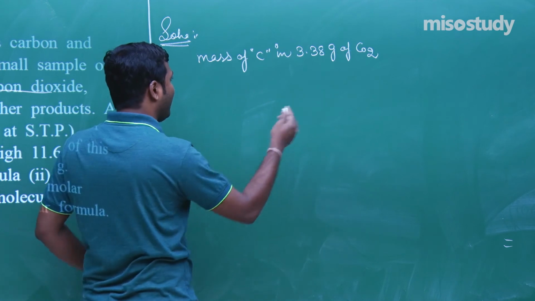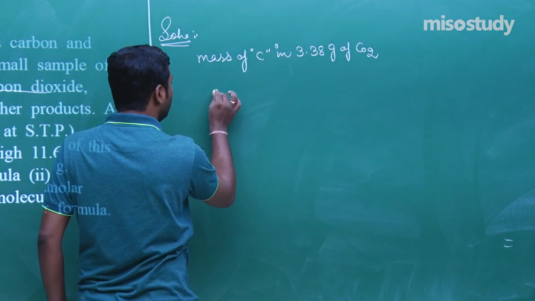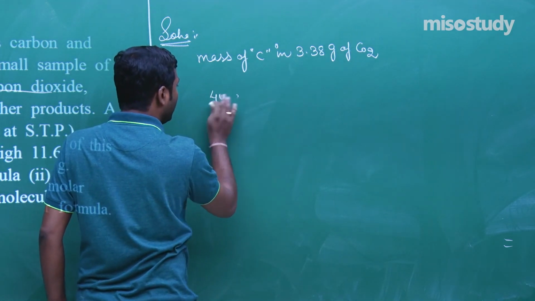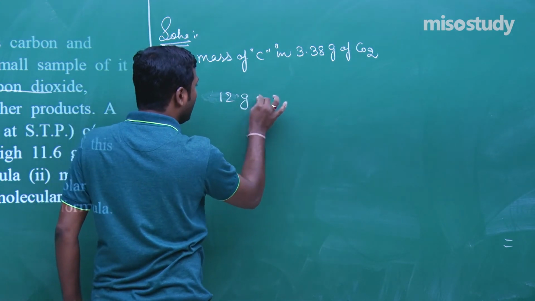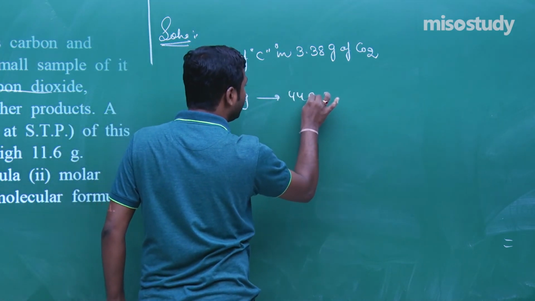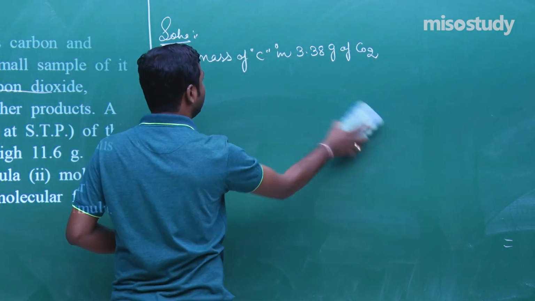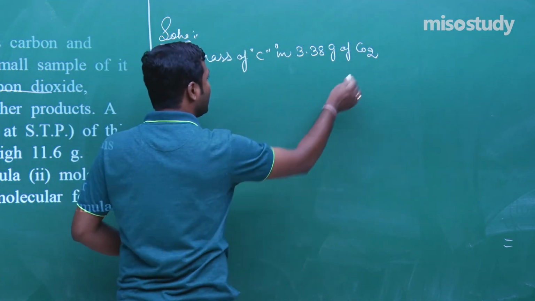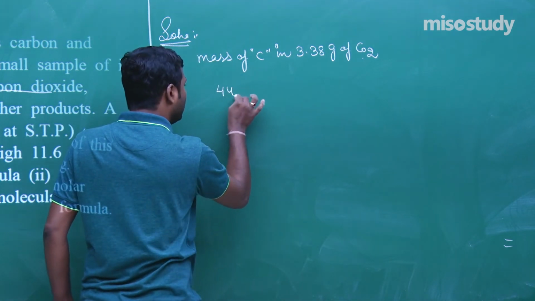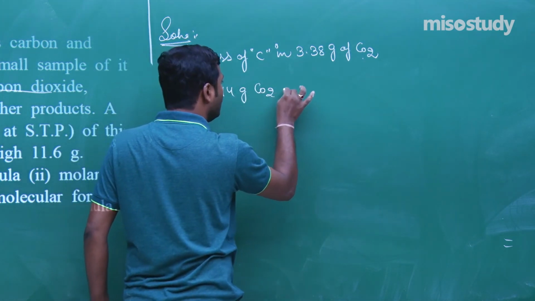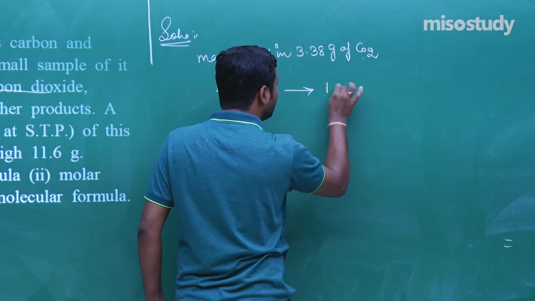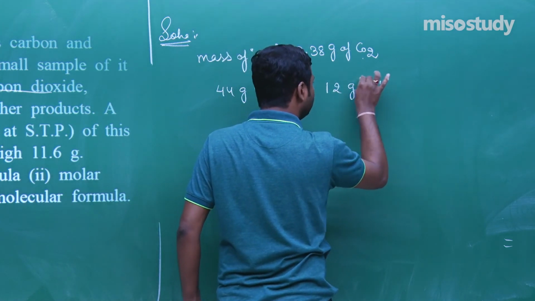Listen carefully. As we know, molar mass of CO2 is 44. 44 gram CO2 contains 12 gram of carbon.